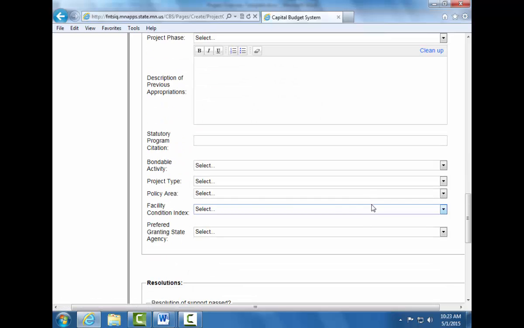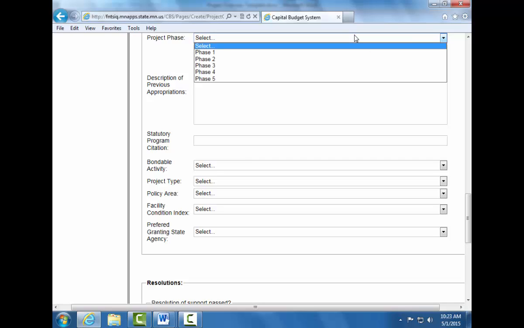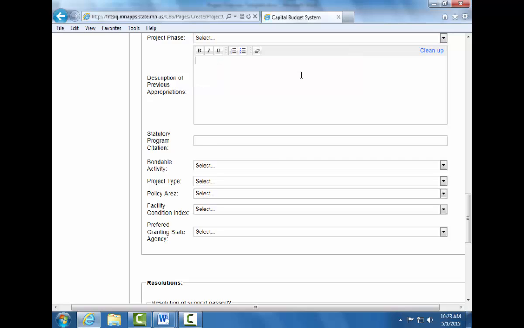If this project is phased, please use the Project Phase drop-down menu to select the phase in which the project is in. In the description of previous appropriations field, enter the year, amount, and purpose of any previous appropriations related to this request. If you are requesting funds for a program established in statute, enter the legal citation in the statutory program citation field.